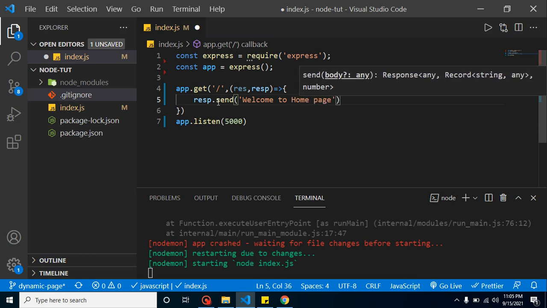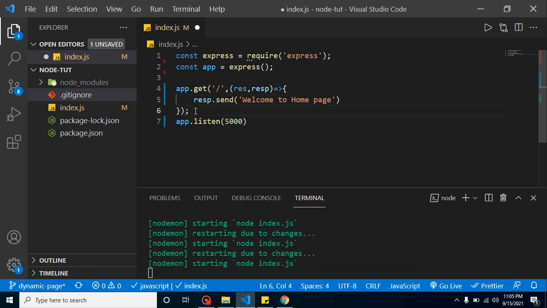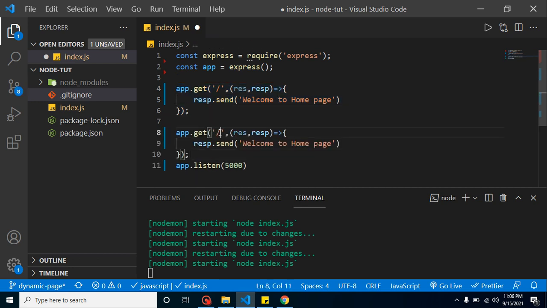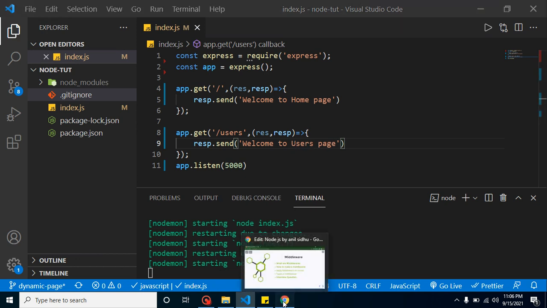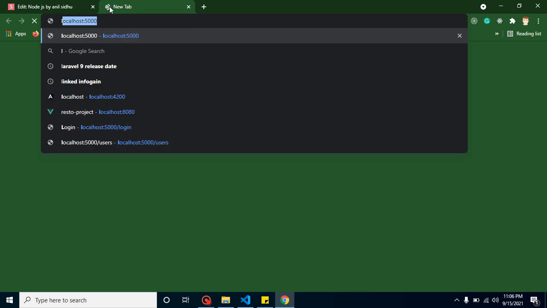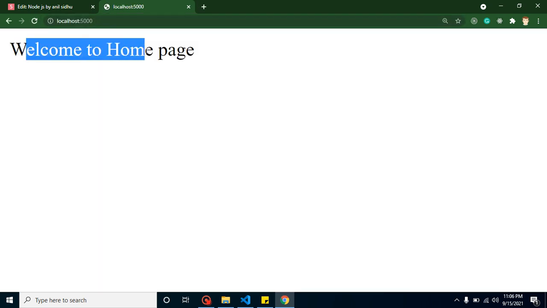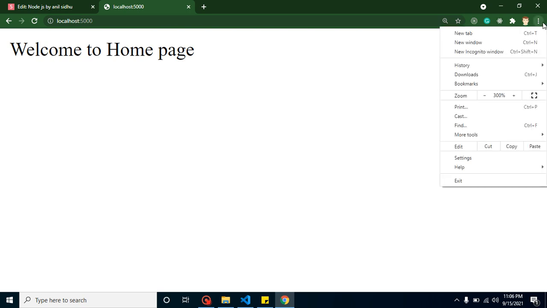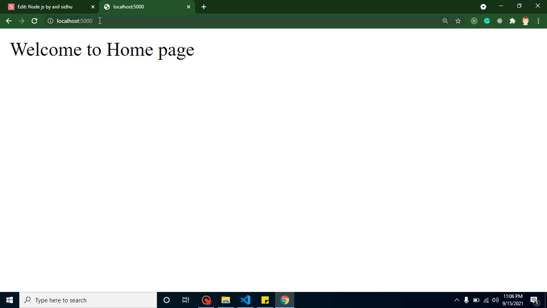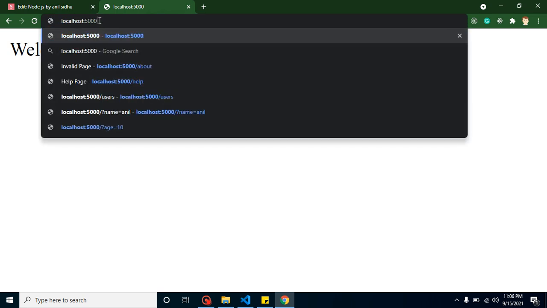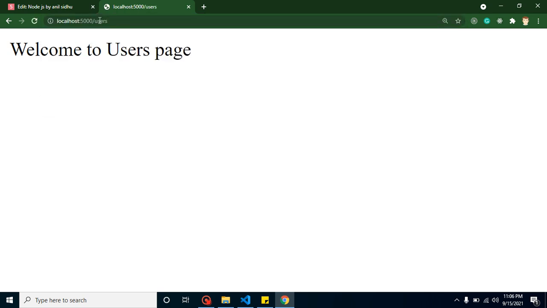home page. And in a similar way, let's create one more route with the name of users, and simply put here user page. So now let's try to access it. Home page is working fine. Why is this font a little bit big? Because I zoomed in on this page so that you can check the output clearly. After that, let's check out the users page. This is also working fine.